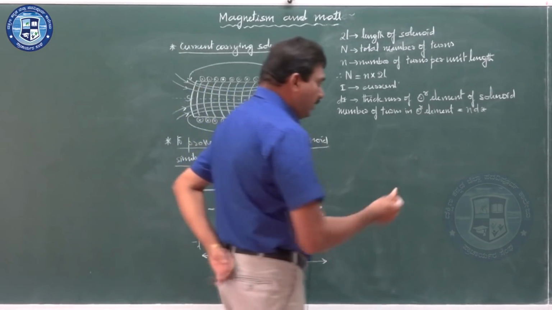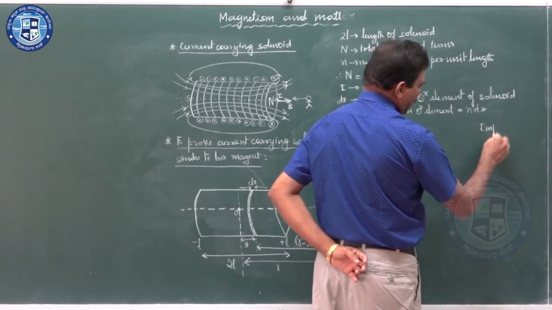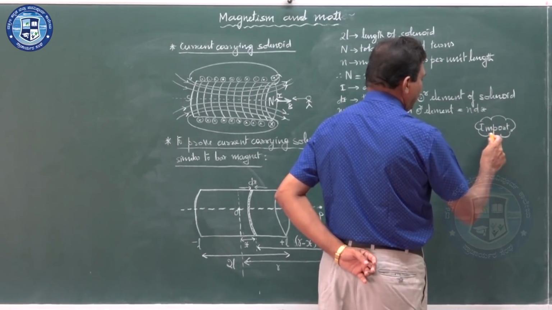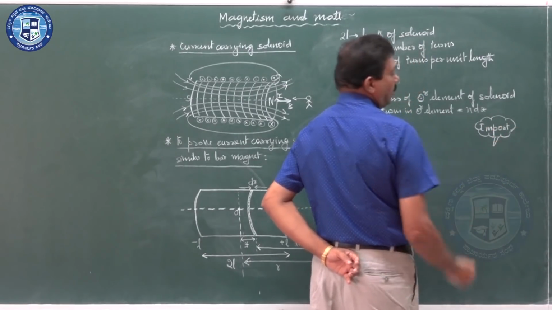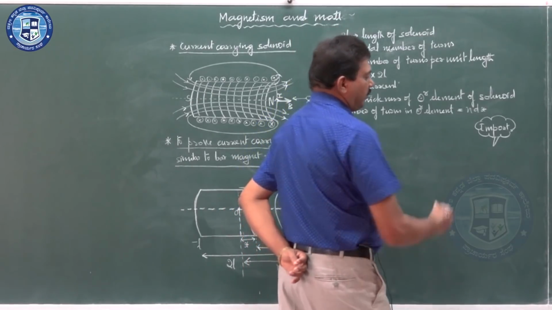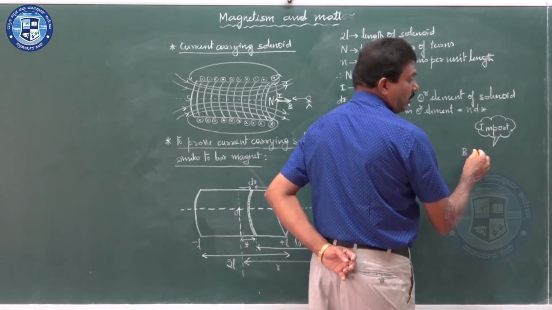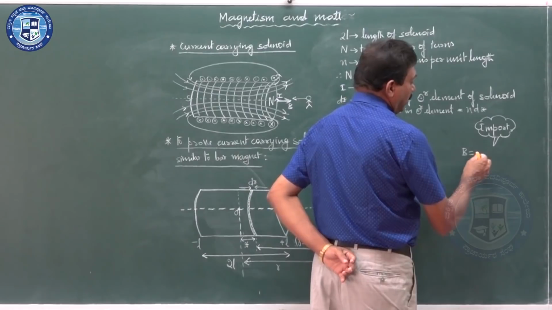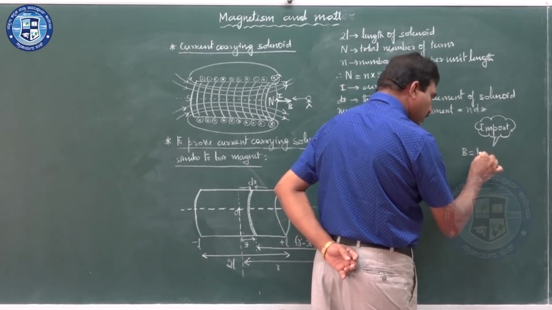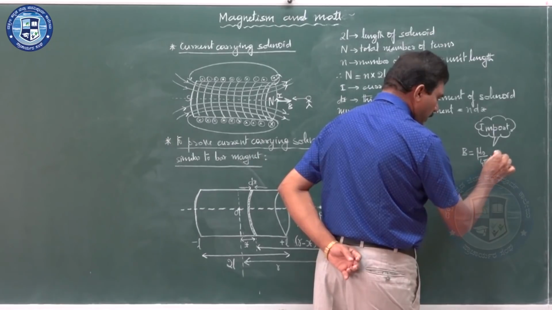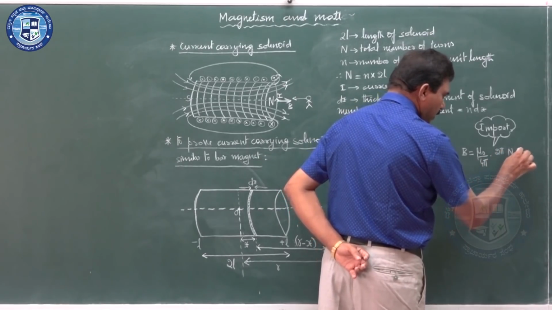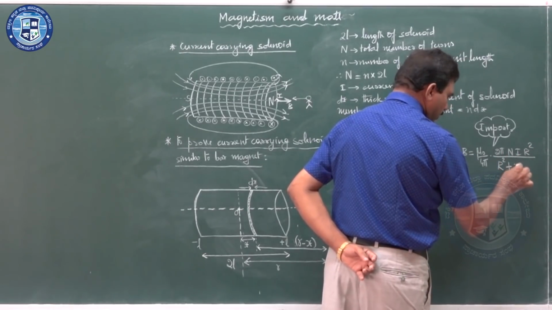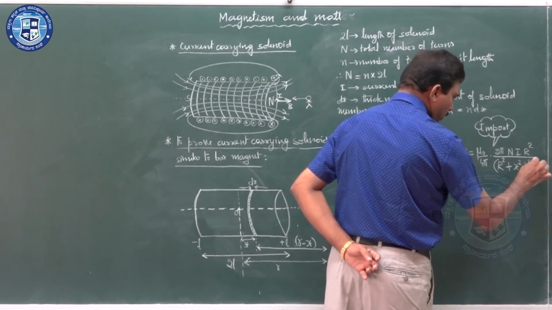Now I want to write the formula imported from the previous chapter. Magnetic field at a point on the axis of the circular coil: mu naught by 4 pi into 2 pi n I r square divided by r square plus x square whole to the power of 3 by 2.